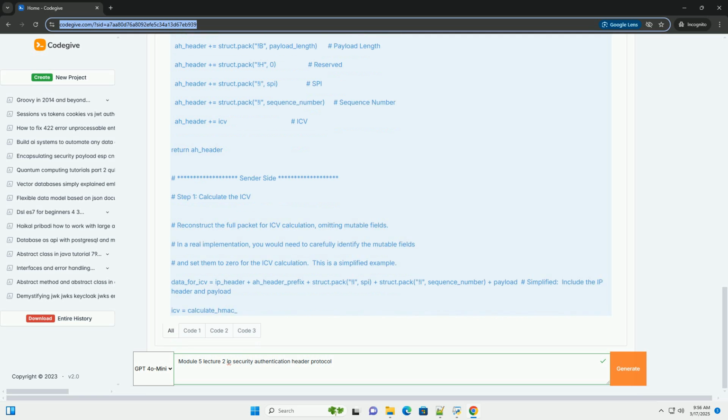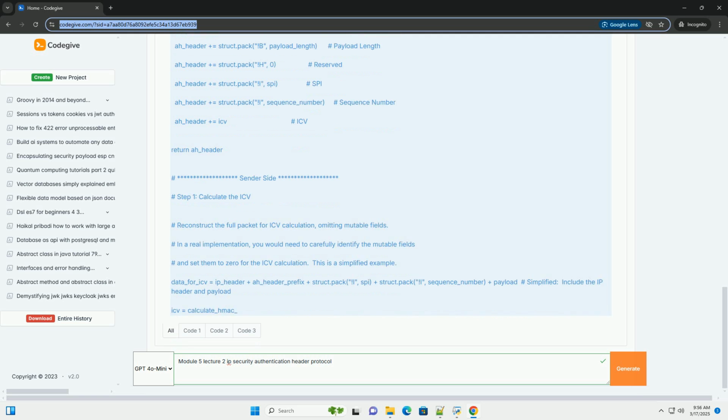3. Receiver side. We extract the IP header, AH header, and payload from the received packet. We parse the AH header to get the SPI, sequence number, and ICV. We reconstruct the data used for ICV calculation exactly as the sender did. We calculate the ICV using the same algorithm and shared secret key. We compare the calculated ICV with the received ICV. If they match, the packet is considered authentic. Otherwise, it's considered corrupted or spoofed.